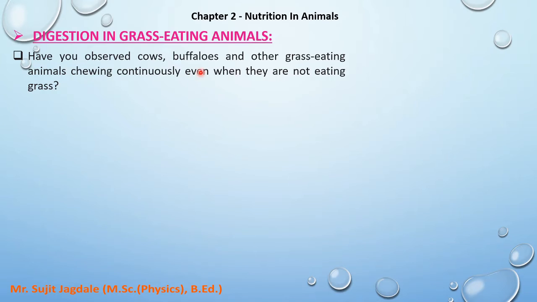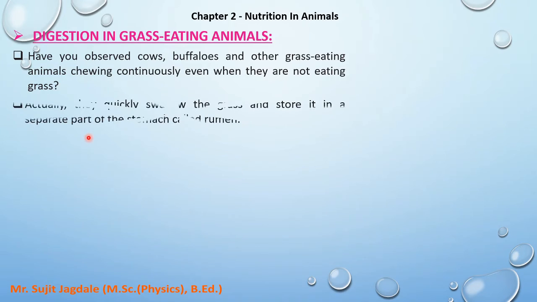Now if you observe, these animals are chewing continuously even when they are not eating the grass. It is obvious that when they are eating the grass they are chewing it, but when they are sitting quietly or not eating the grass, at that time also they are chewing continuously. Why is this happening? That concept we have to consider in this digestion process.